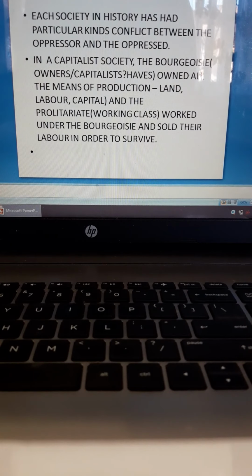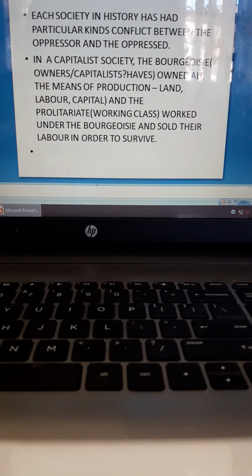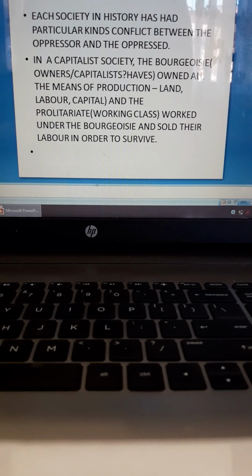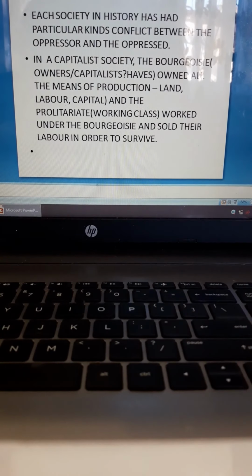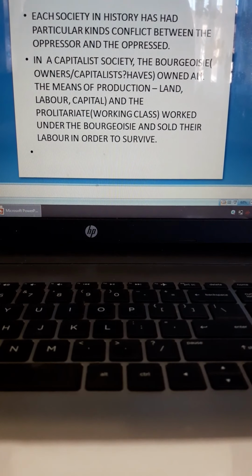In a capitalist society, as I told you in the very beginning of studying Karl Marx, he talks mainly about capitalist society. In capitalist society there are many classes, but mainly we focus on two main classes. The first is named by Karl Marx as the bourgeois. Please remember this is bourgeois, and these people are the owners, the capitalists, the haves.